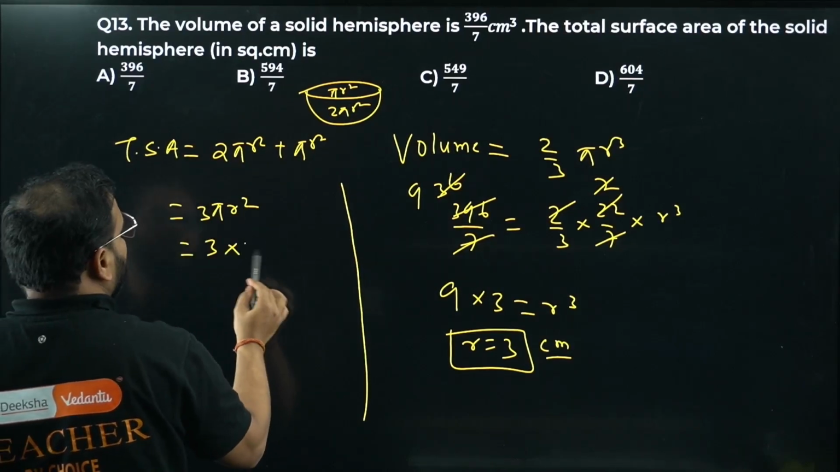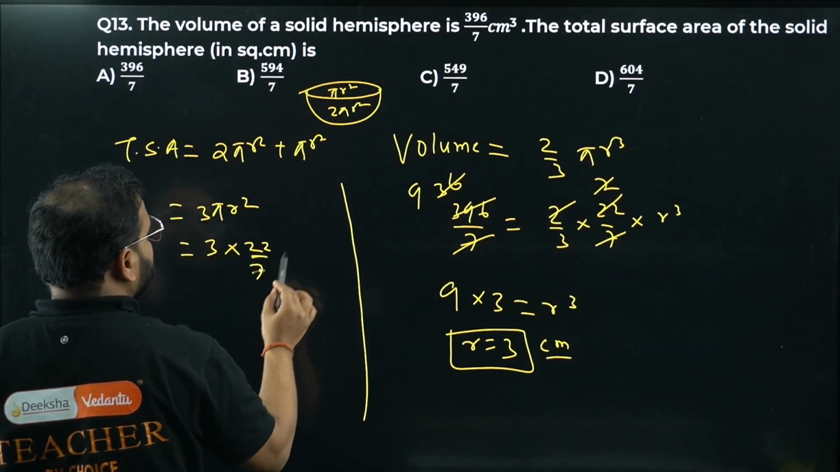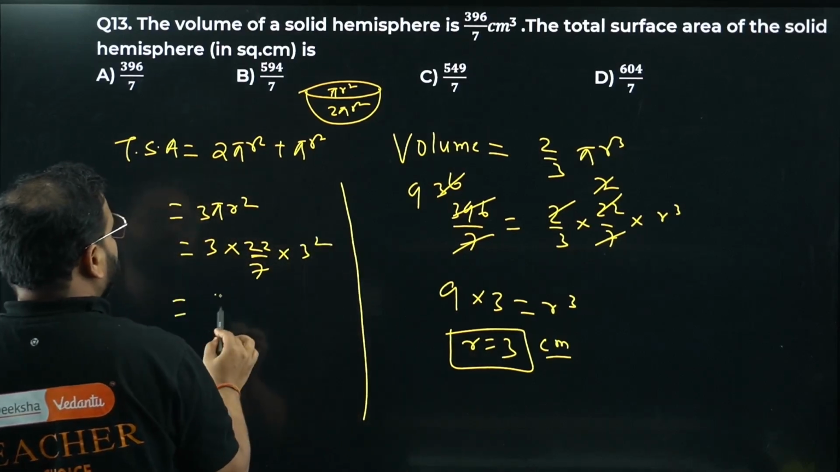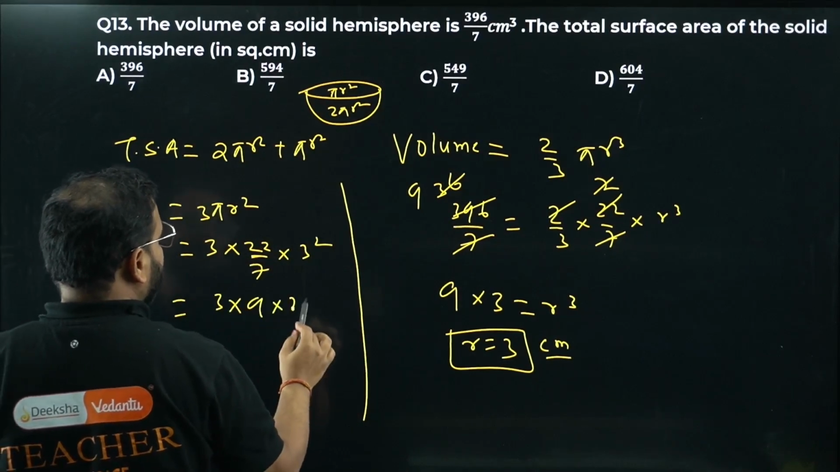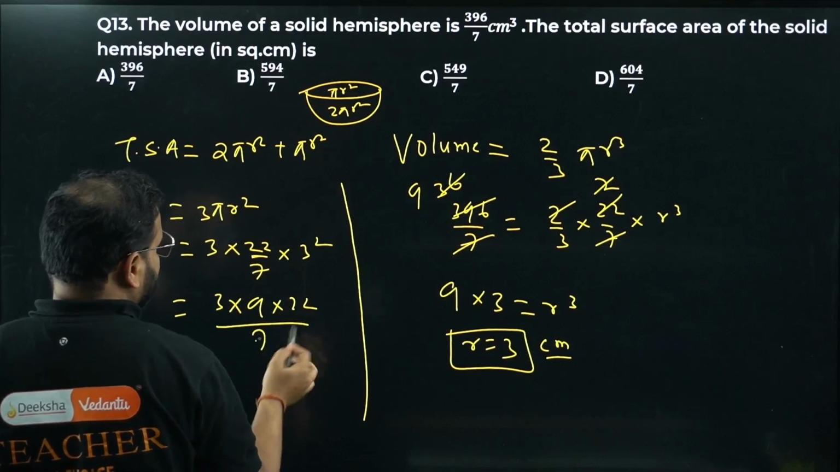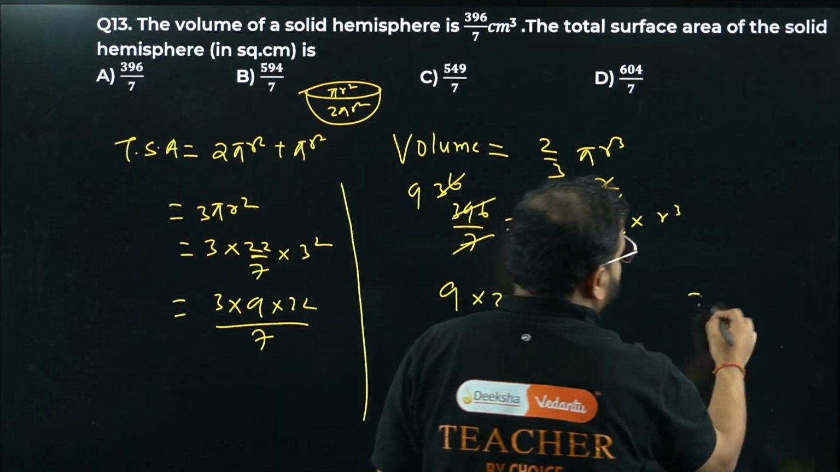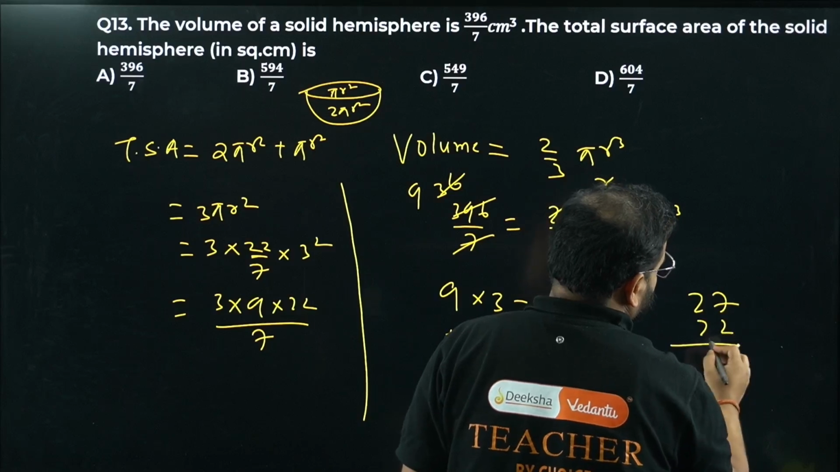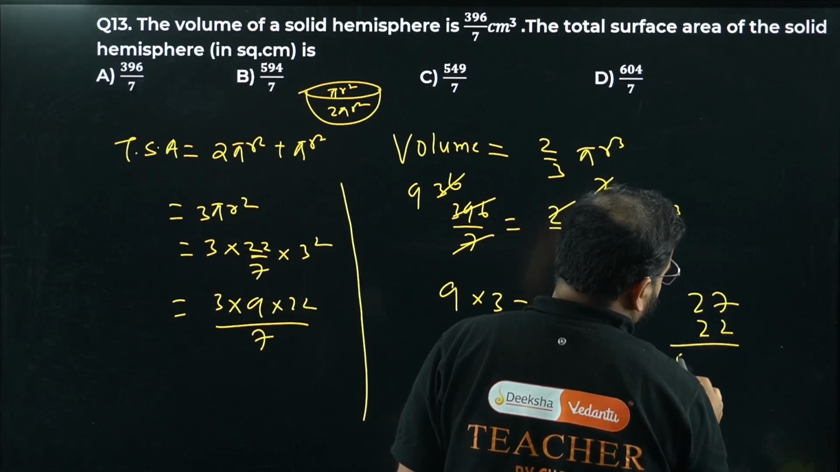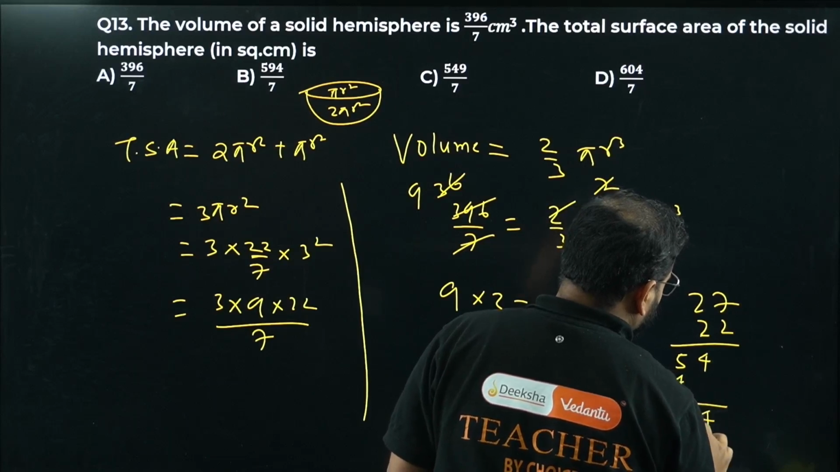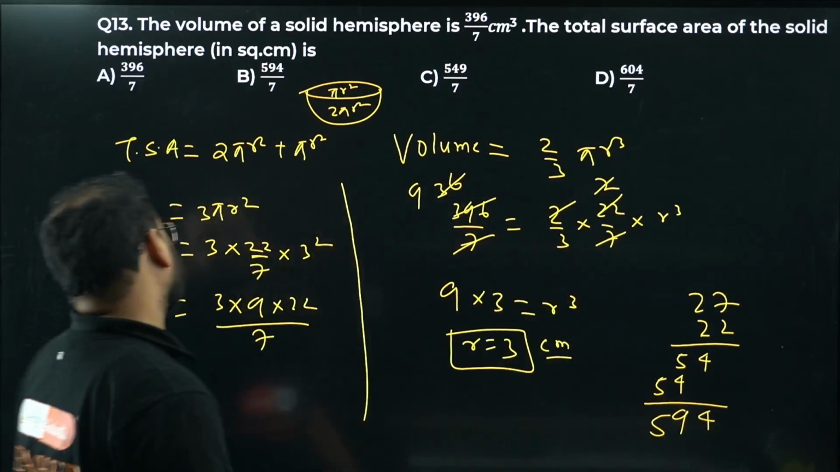3 pi r square, how much is that? 3 into 22 by 7 into 3 square. How much is that? 3 into 9 into 22 by 7. So we have 27 into 22. Check this out. We have 54 and 54. We get here 4, 9 and 5. 594 by 7 is my answer.